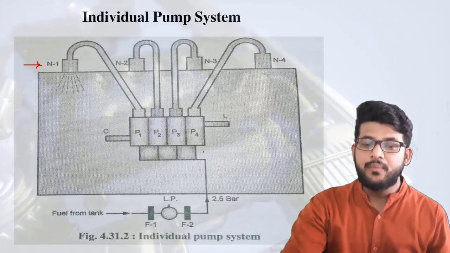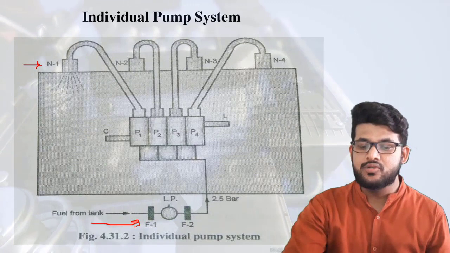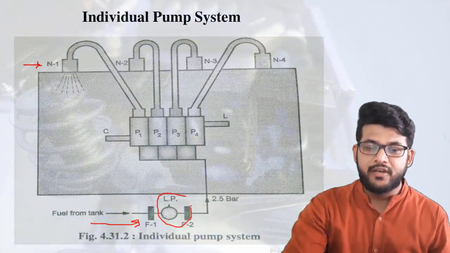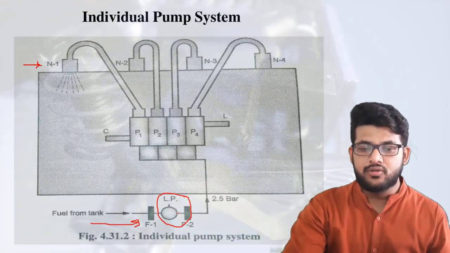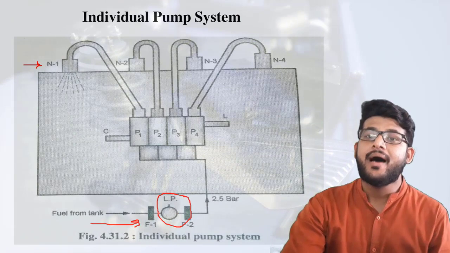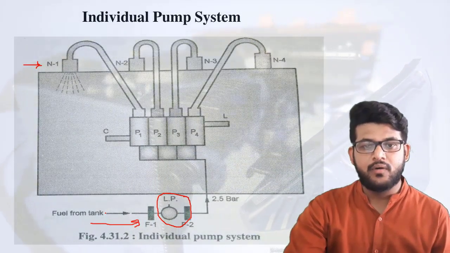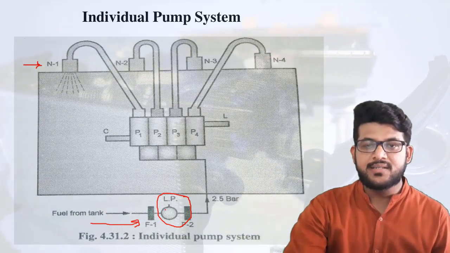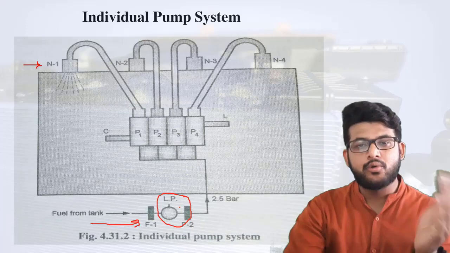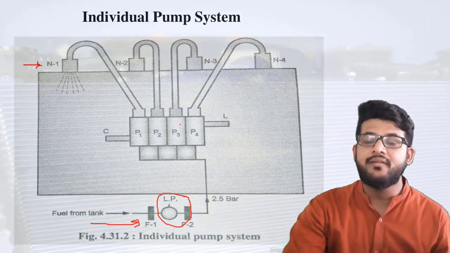Fine. And this pump is now connected with the fuel tank through a low pressure pump. So here you can see the low pressure pump is actually given here. It will raise the pressure a little bit, only for getting the supply from the fuel tank and supplying it to the high pressure fuel pump. So what is happening here? In the fuel tank, the pump is given. It is a simple low pressure pump. It will increase the pressure up to 3 bar, or you can say up to 2.5 bar, and thereafter it will be supplied to the individual pumps.